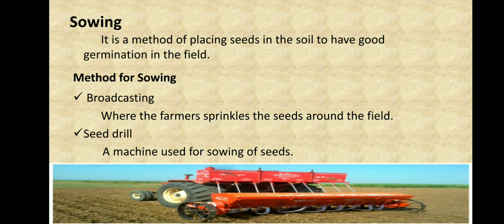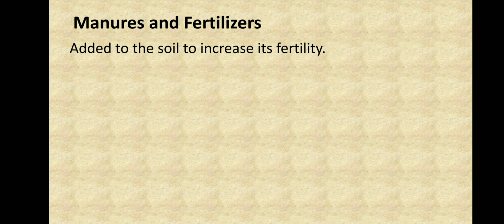This is the seed drill machine. Okay, now we have prepared the soil and even sown the seeds. The next thing we have to do is add manures and fertilizers. Now what are manures and what are fertilizers? They are added to the soil to increase its fertility.